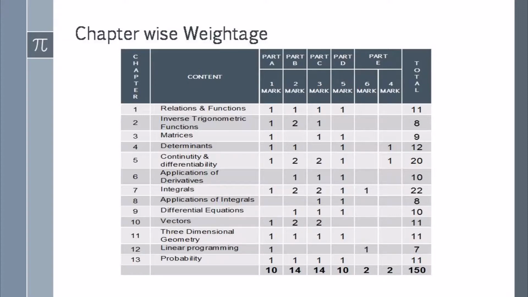Chapter 6, Applications of Derivatives. The weightage of this chapter is 10 marks. Here there is no 1-mark question. One 2-marks question, one 3-marks question, one 5-marks question.